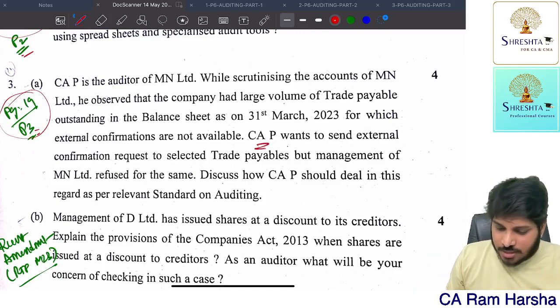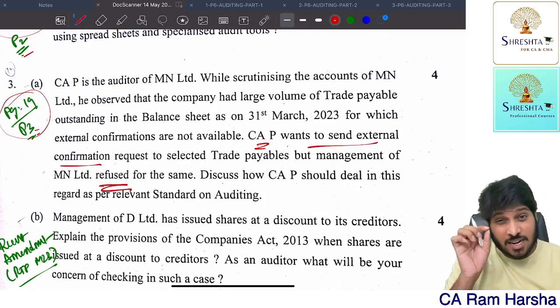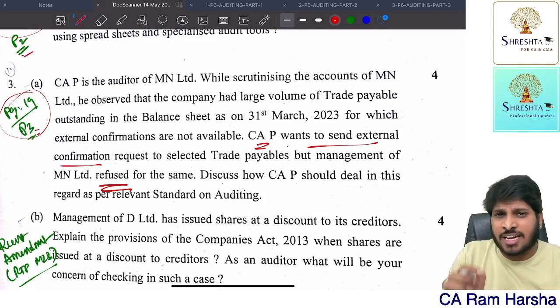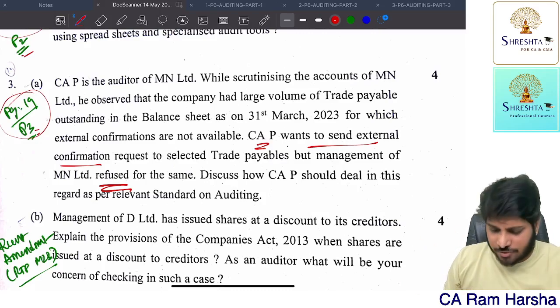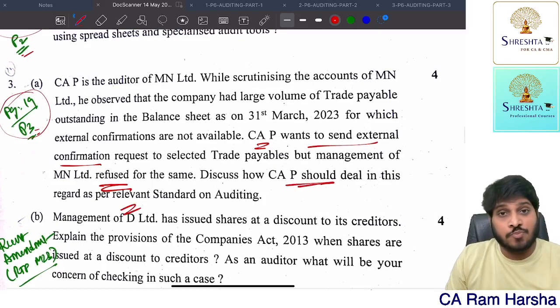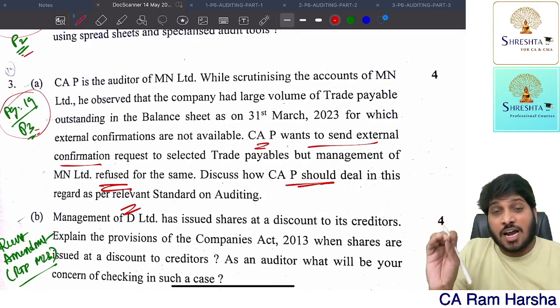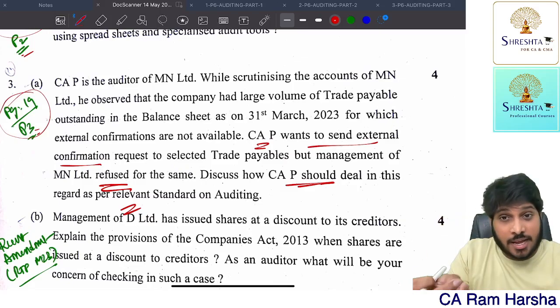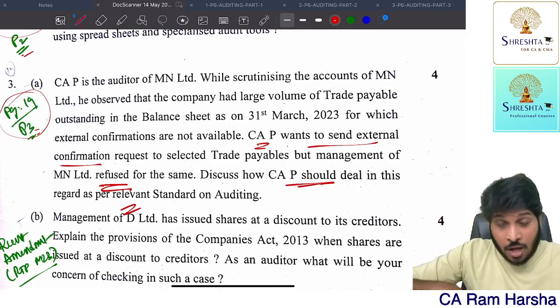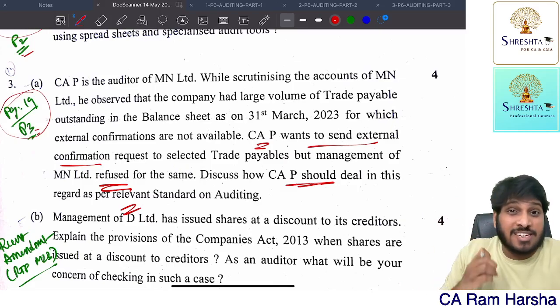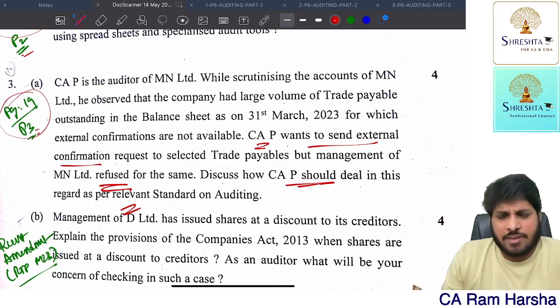Now here, the auditor wants to send external confirmation, but management is refusing. There is a clear side heading in our book, SA 505, refusal by management to allow external confirmation. What auditor shall do? Auditor shall ask reasons why management is refusing. Try to obtain evidence, alternative procedures. If management refusal is unreasonable or alternative procedures are unable to provide sufficient appropriate evidence, the auditor has to modify the opinion. That's it.